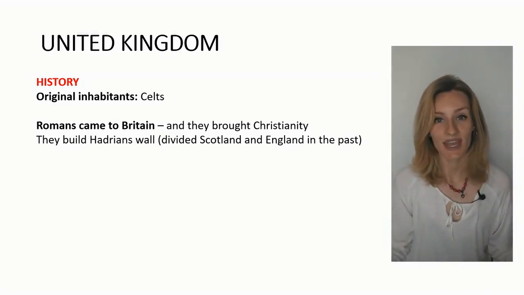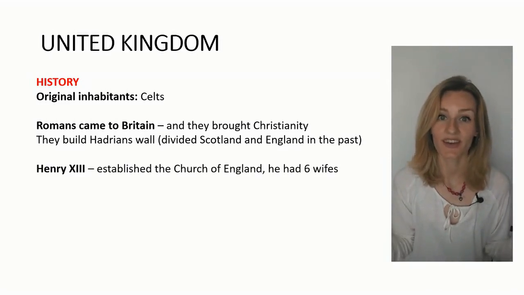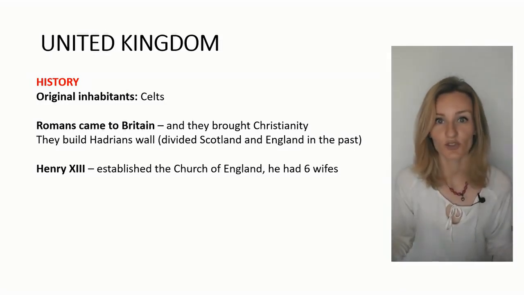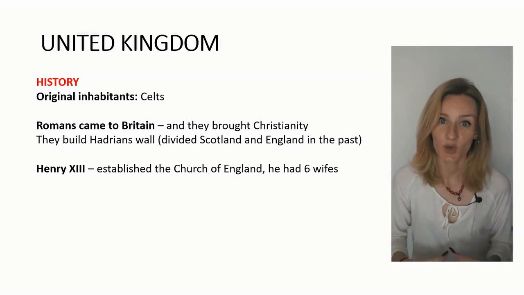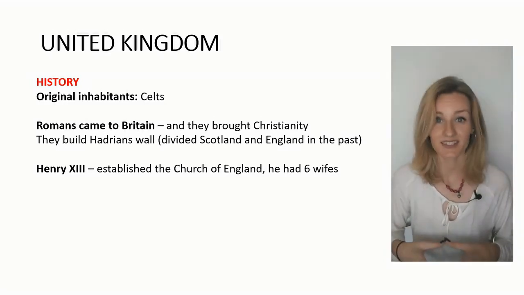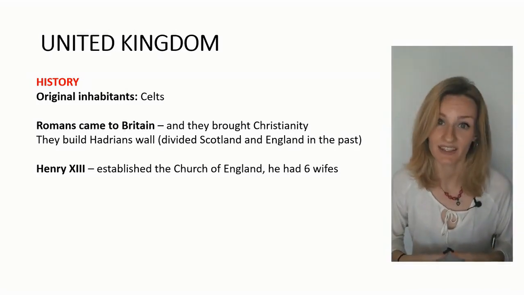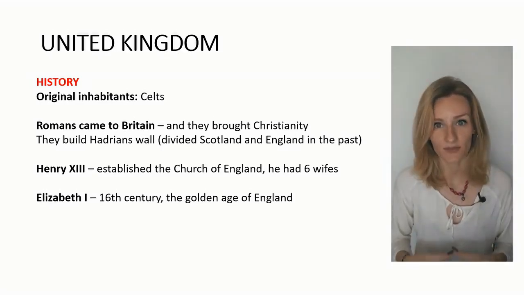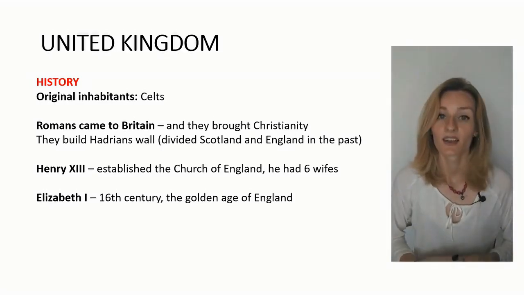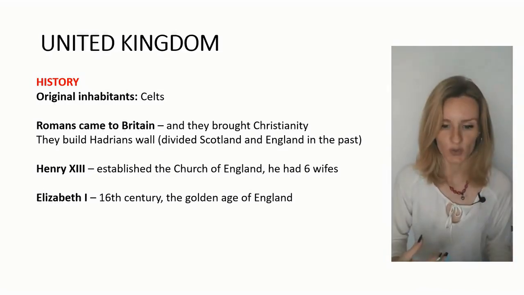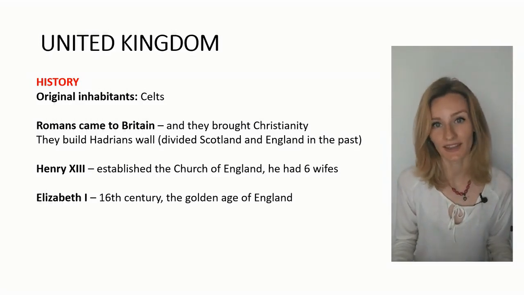One of the most famous kings was Henry VIII. He is very famous because in 1532 he established the Church of England. He is well known because he had 6 wives and sadly 2 of them were executed. In the 16th century, Queen Elizabeth I reigned. The reign of Queen Elizabeth I is often known as the Golden Age of England.